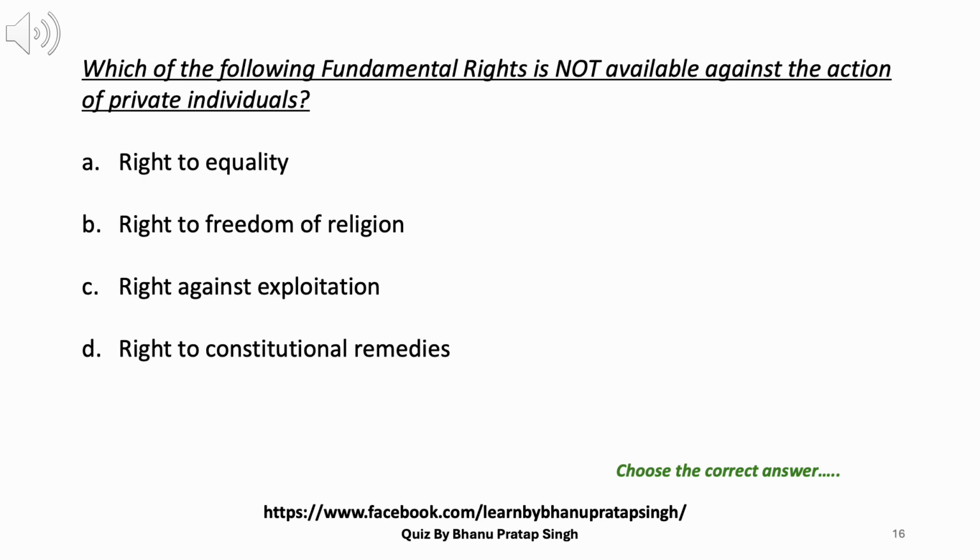16. Which of the following fundamental rights is not available against the action of private individuals? A. Right to equality. B. Right to freedom of religion. C. Right against exploitation. D. Right to constitutional remedies. Answer: C. Right against exploitation.